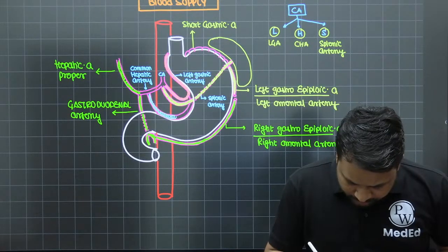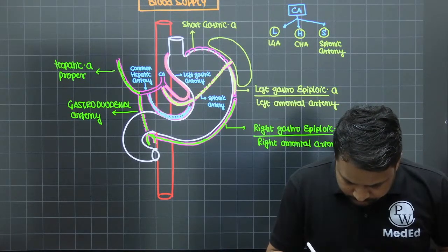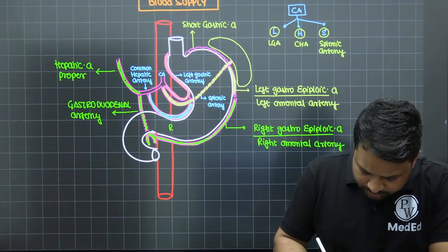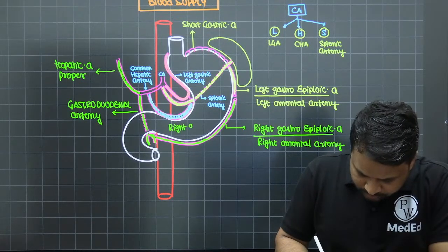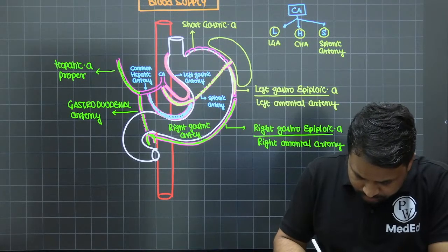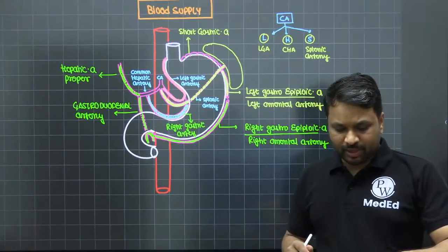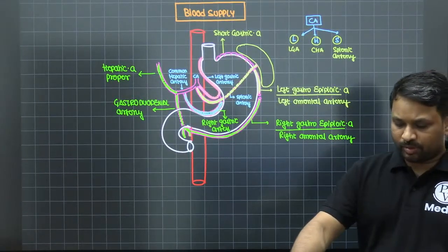This right gastric artery is a branch of your common hepatic artery.